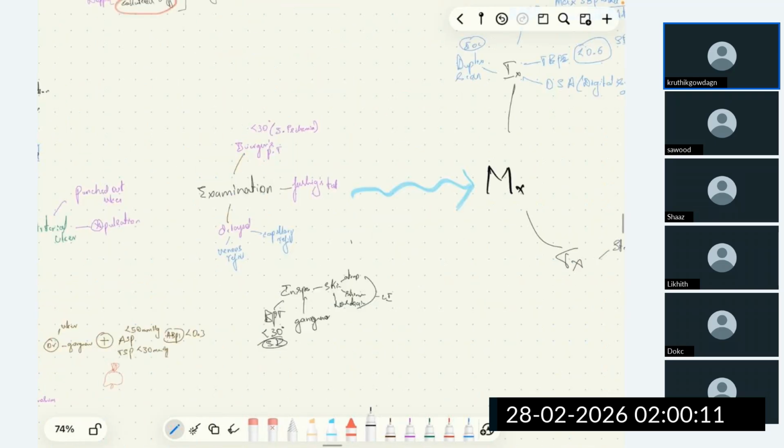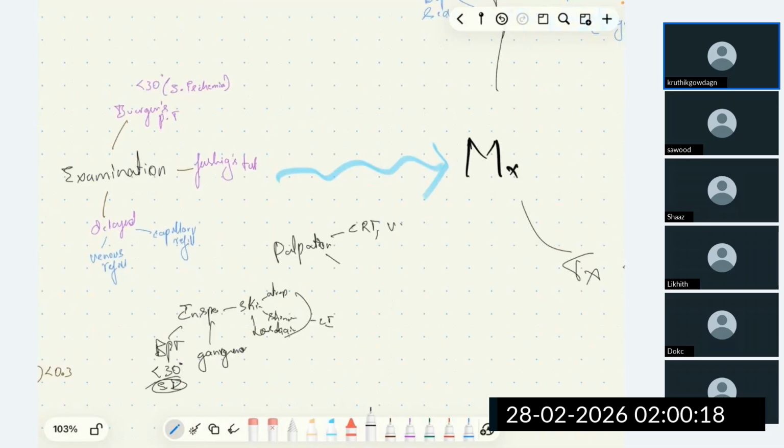Palpation. When we do capillary refilling time and venous refilling time, it will be reduced. And on doing Fishick's test, that is the crossing over of legs, we observe for pulsation of the leg, which is the transmitted pulsation of the popliteal artery.